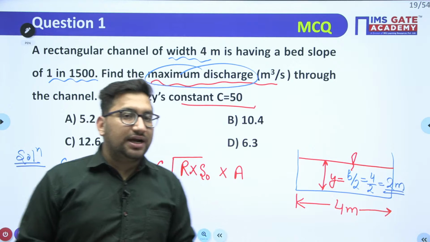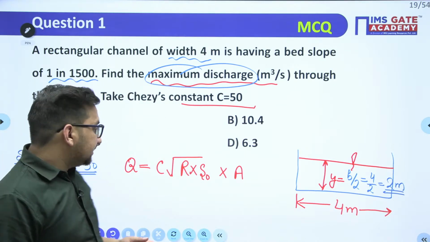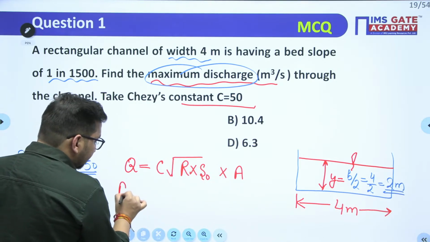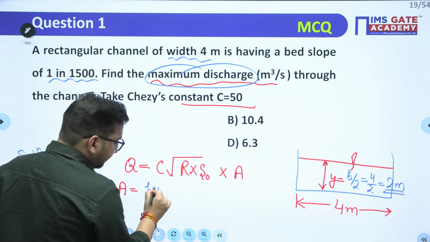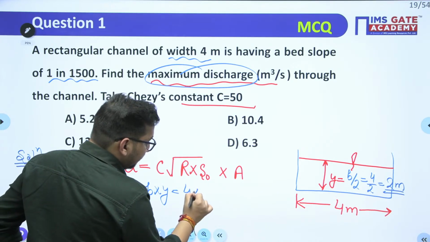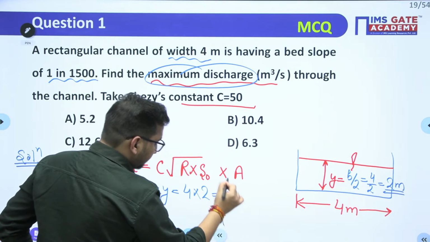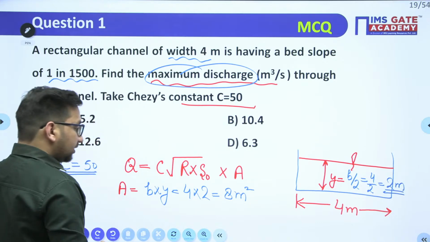Now can you calculate the discharge value? C value is given to me, that is 50. Can I calculate the A value? A value will be B into Y. What is the B value? That is 4. What is the Y value? That is 2. That is 8 meter square, right?